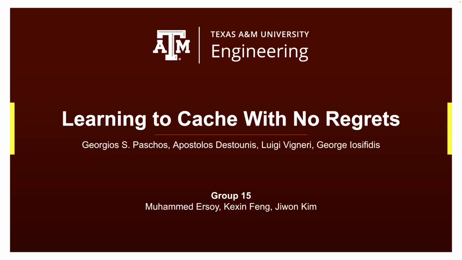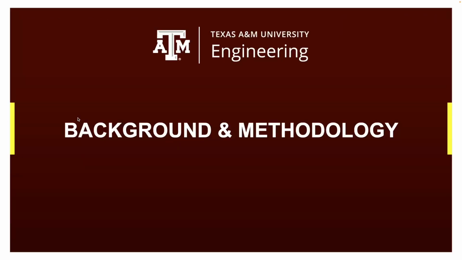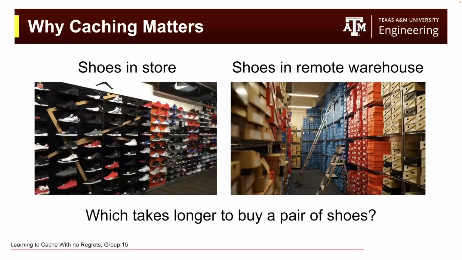Howdy, we're Group 15 and we're going to present the paper Learning to Cache with No Regrets. Here's the table of contents. First, we'll talk about the background and methodology of the paper. Next, we'll talk about the proposed policy, online gradient descent. Then we'll talk about how to extend the results to the cache networks using the bipartite graph, and then the last section we conclude. Let's talk about the background and methodology.